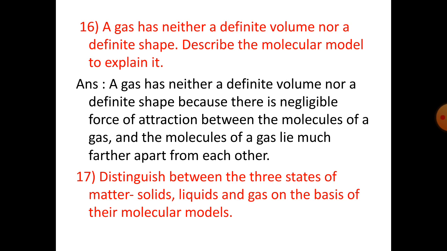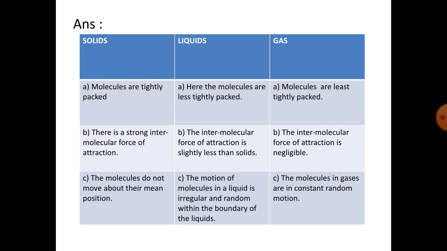Number 17. Distinguish between the 3 states of matter, solid, liquid and gases on the basis of their molecular models. So, solid. Under solid, the molecules are tightly packed. Liquid, here the molecules are less tightly packed. Gases, molecules are least tightly packed. Okay. Next, in case of solid, there is a strong intermolecular force of attraction. In liquids, the intermolecular force of attraction is slightly less than solid. In case of gas, the intermolecular force of attraction is negligible.